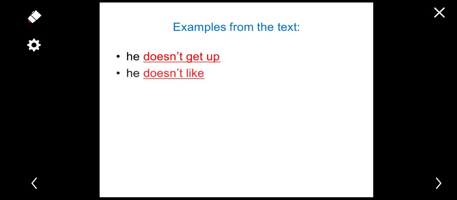So much for this. Now let's move to some examples from the text. In the text we have he doesn't get up, he doesn't like, they don't like. Here we have doesn't because we have he. And here doesn't, because we have he, and here they, we have don't.